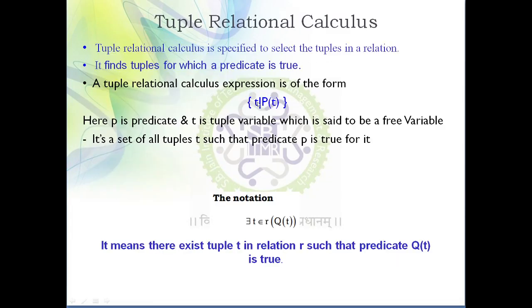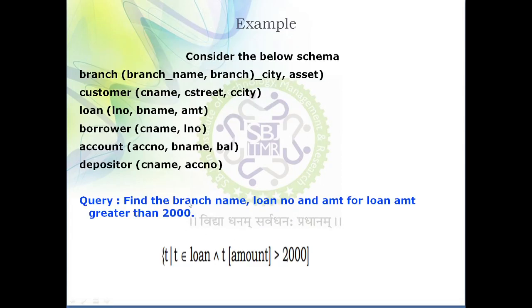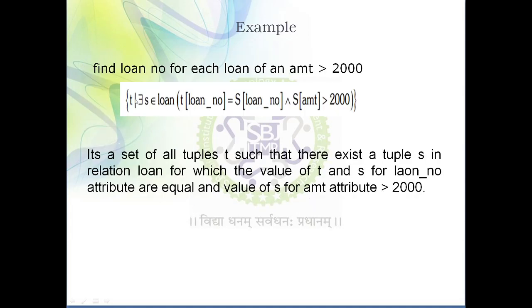I have shown you two forms. This is the first form and this is the second form. Whenever we need to fetch all the attributes from a specific table, you need to make use of the first form, and when you need to fetch only a few attributes from a specific table, then you have to make use of this second generalized form. These are the two forms that you need to remember and use. So we have seen the first example where we fetch all attributes of the table. Now we are going to discuss the second example.